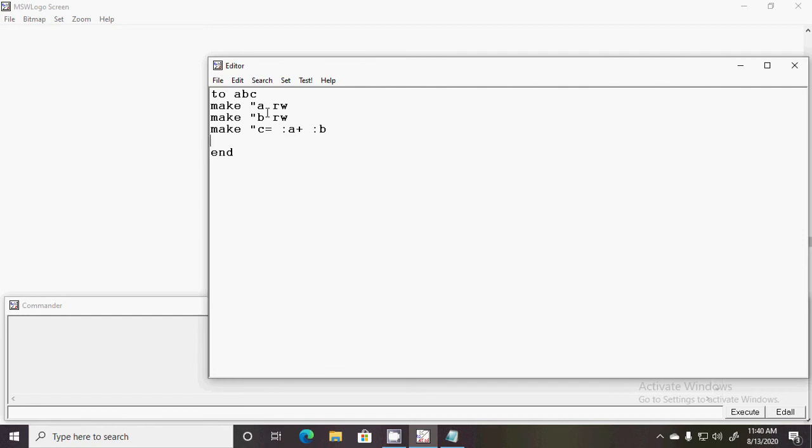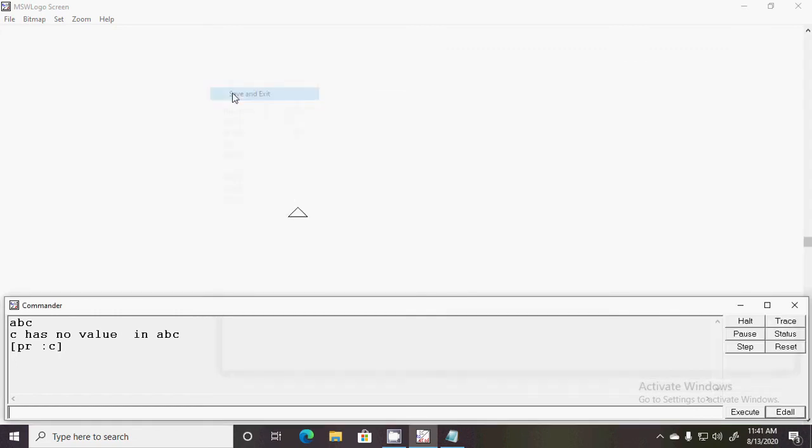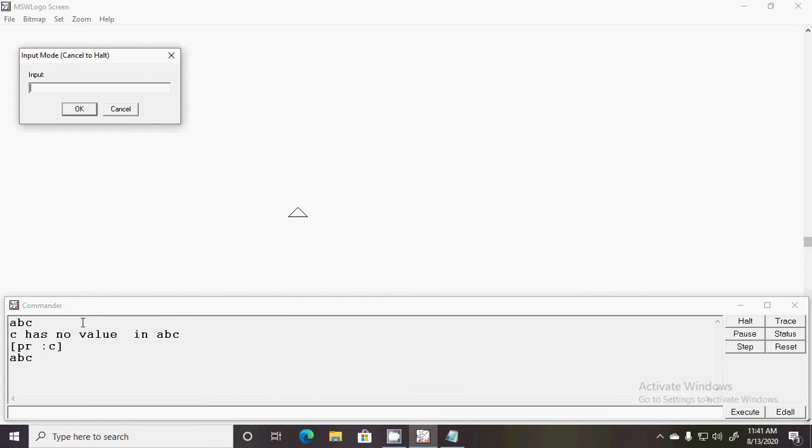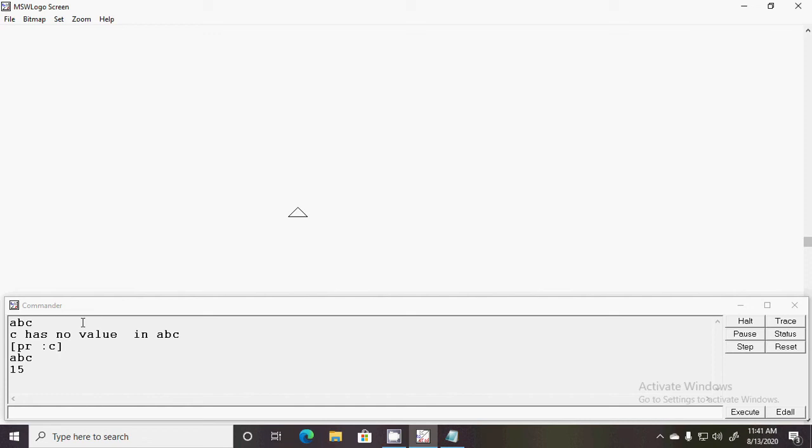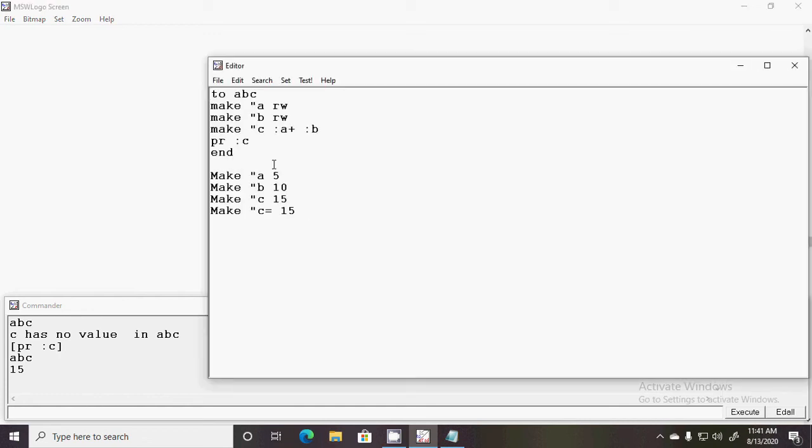So make, now print here c. Okay, we made a mistake over here, there is no need to use the equals to symbol. A, B, C: 5, 10, 15. So this is the use of the make command.